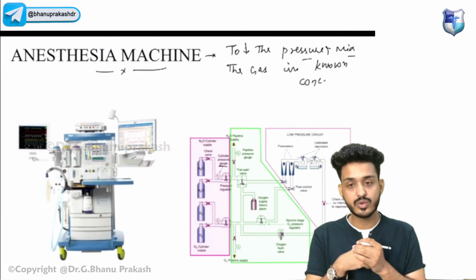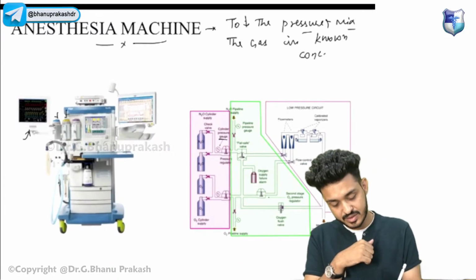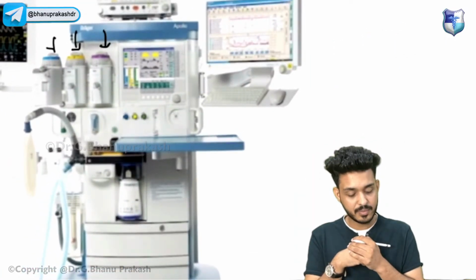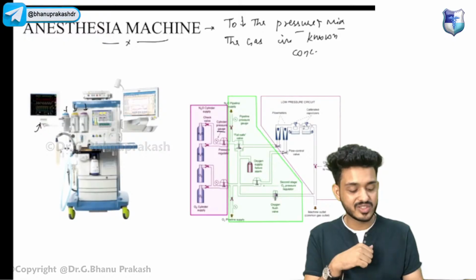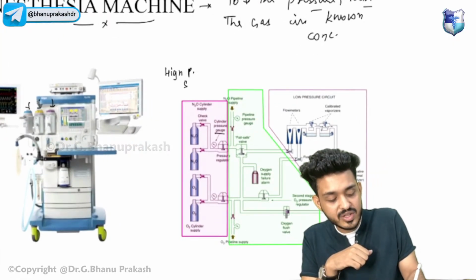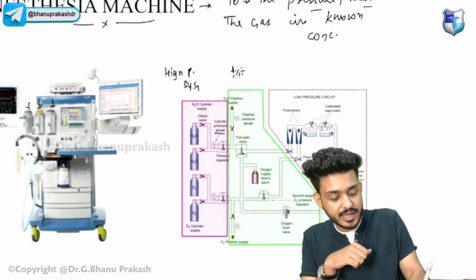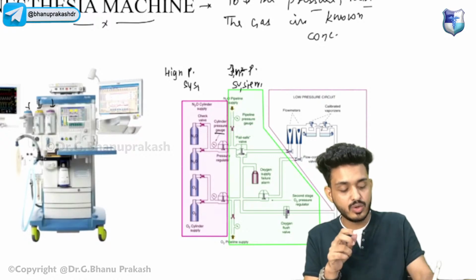These are the monitors that we have already seen. These are your vaporizers. Just try to identify the different things you can appreciate in this machine. Now let's see the different parts of this machine. We have three parts: the high pressure system, the intermediate pressure system, and the low pressure system.